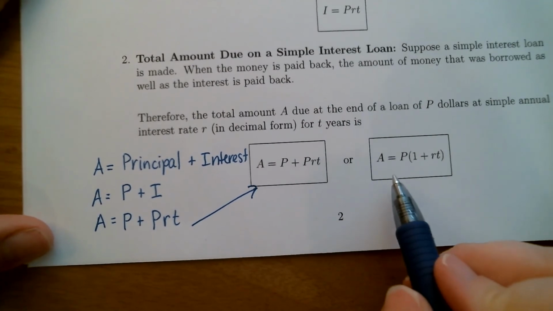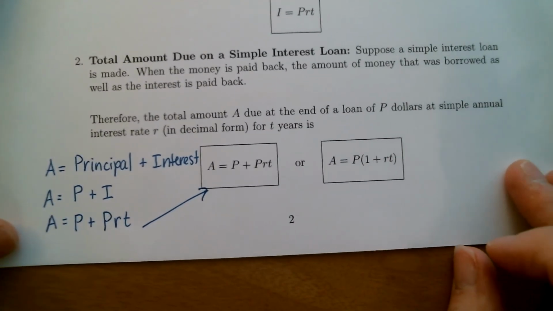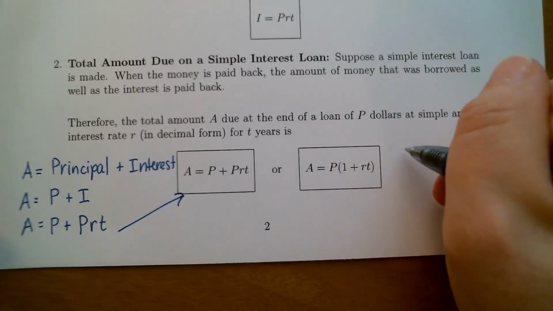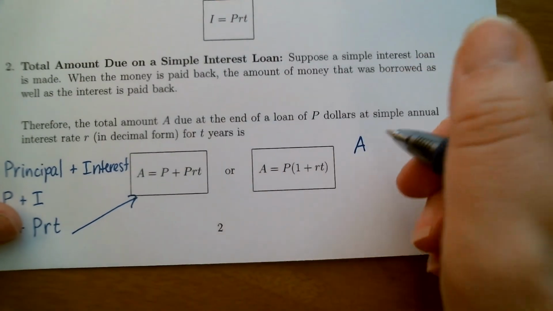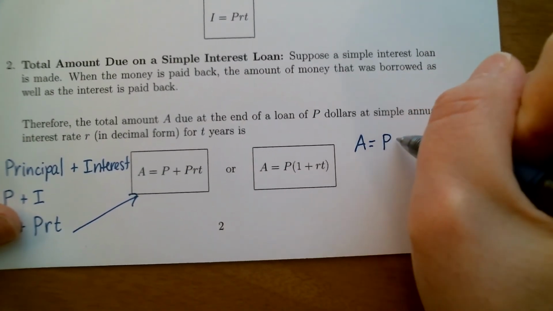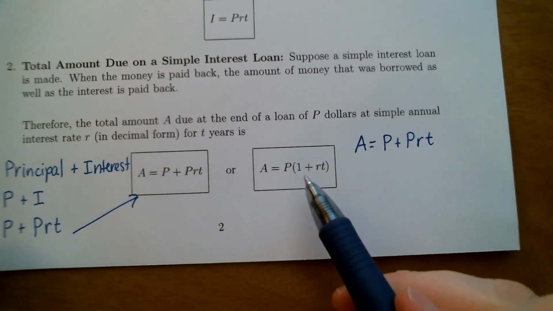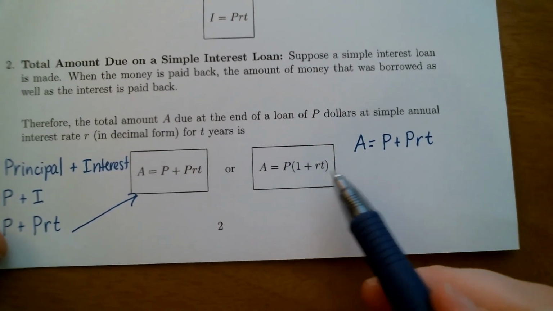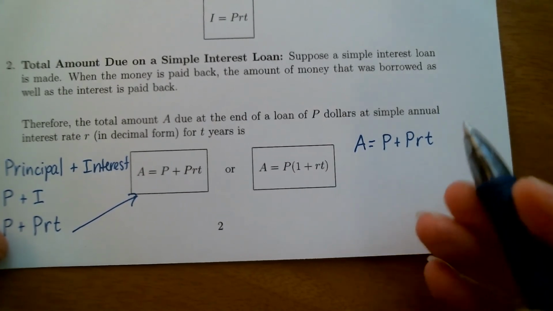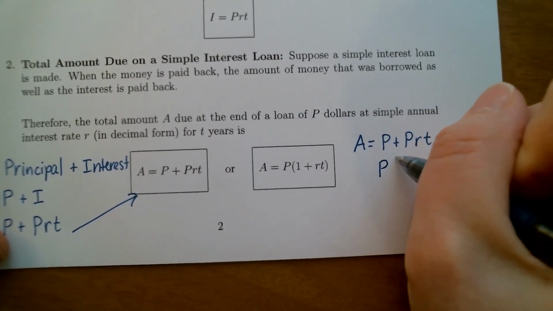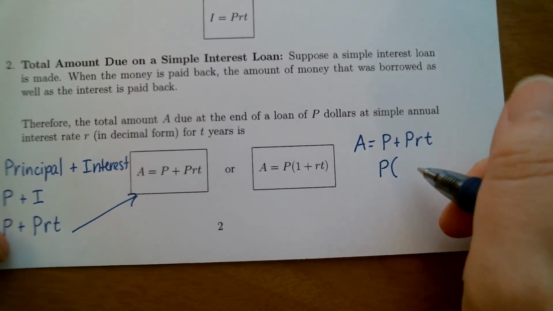This other formula, where it comes from, is the same thing as this. I'm going to go over here on this side. We just saw that A is equal to the principal plus the interest. That's what this is saying. And how they get this version of the formula, if you notice on the right side, both of these pieces contain a P. So what is done here is that they factor out a P, and then you write what's left.